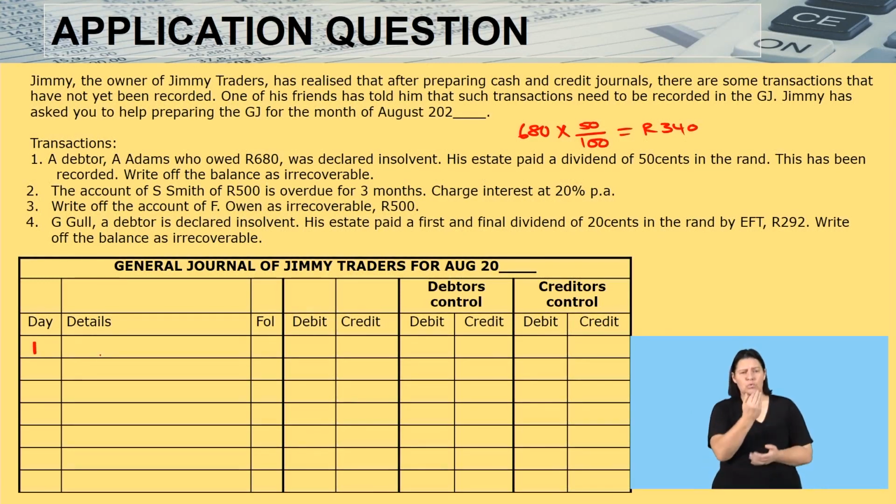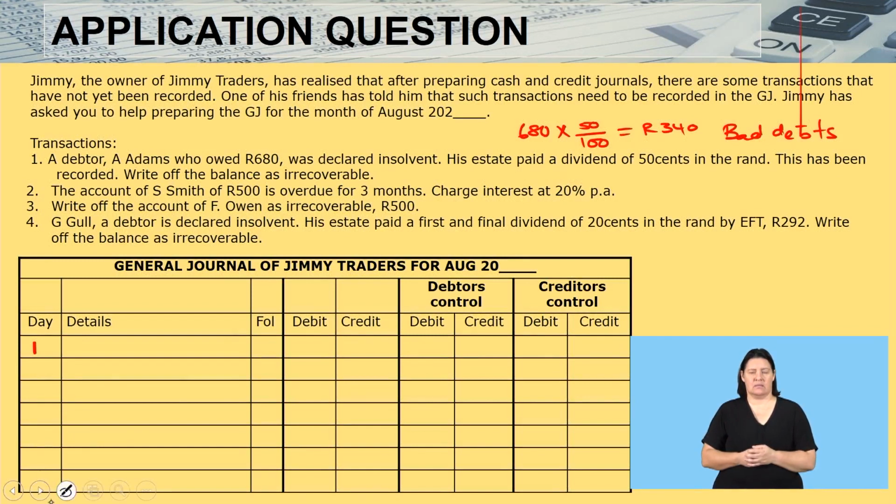The details, we will now say, if we are writing off an account, we're going to have what is known as bad debts. Okay? Bad debts. And bad debts is an expense.